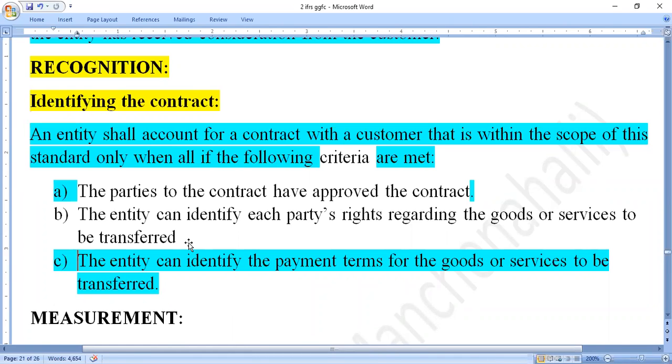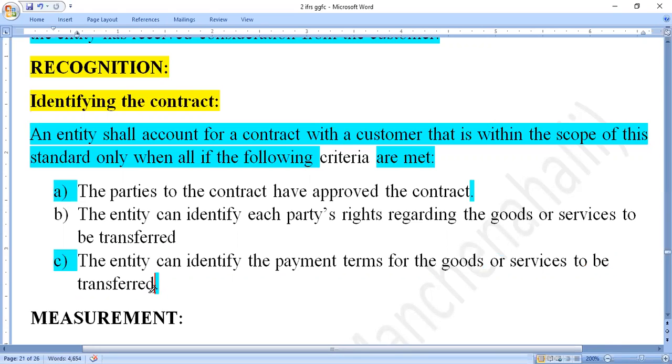After that, the third one here: the entity can identify the payment terms for the goods and services to be transferred. So it must satisfy the payment terms.